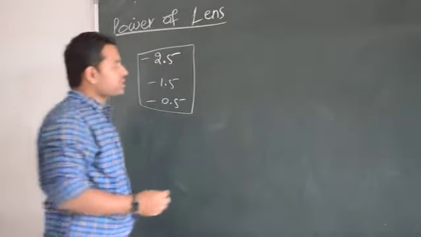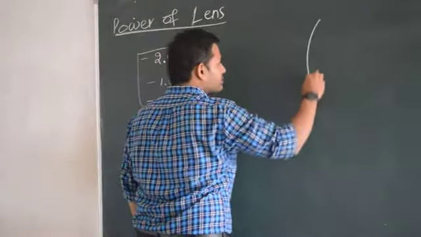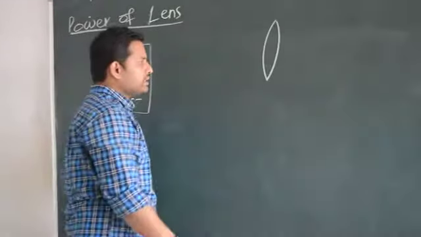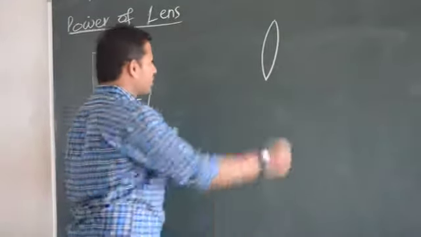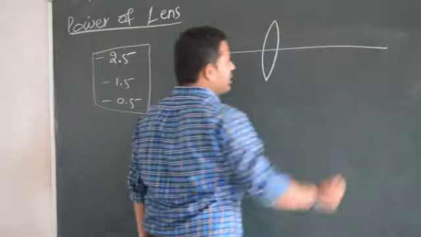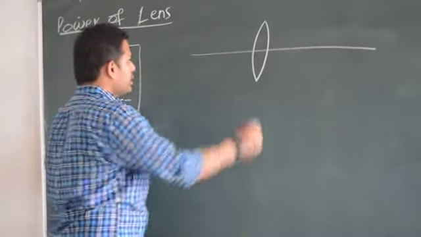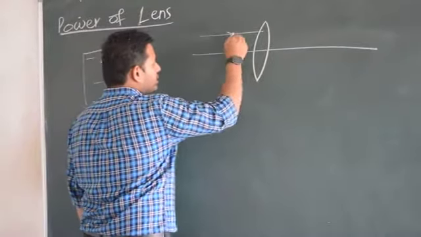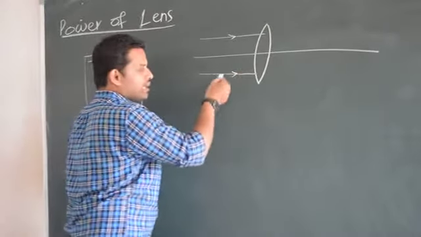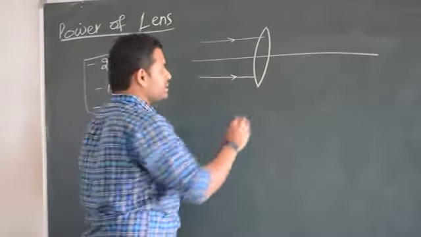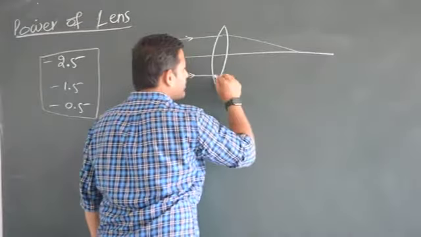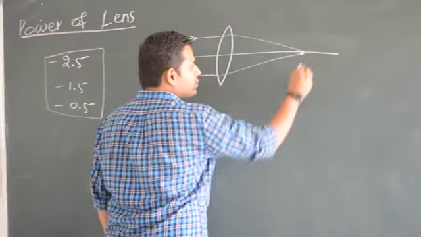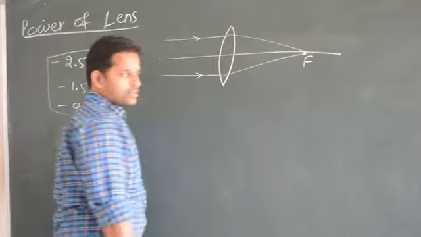Okay. Now listen to me. I have one lens here. What kind of lens is it? Biconvex lens. Okay, fine. So as usual, this is the optical axis. Now, this is one ray of light. This is another ray of light. As these are parallel to the principal axis, they will get refracted and they will meet here. This point is called the focus.